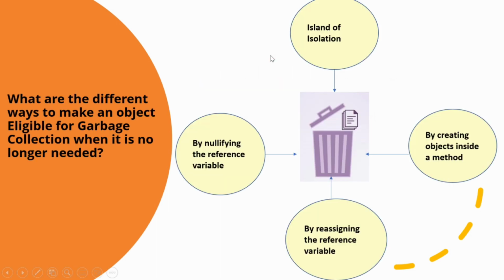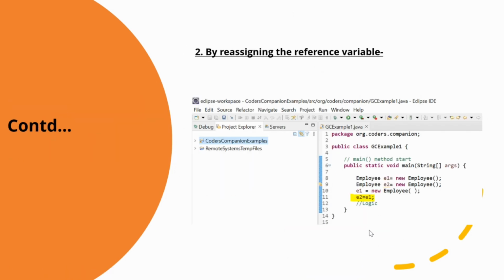Now let's go to the second part, that is, reassigning the reference variable. As the name suggests, in this method the programmer reassigns the reference variable of all those objects which are no longer needed to some other object. This makes the useless object automatically eligible for garbage collection. To help you understand better, I have created two objects where E1 references the first object and E2 references the second object.